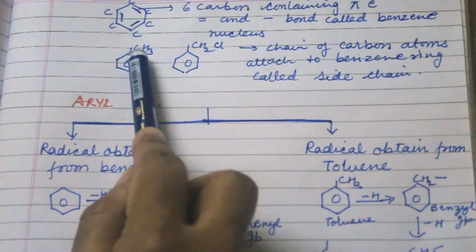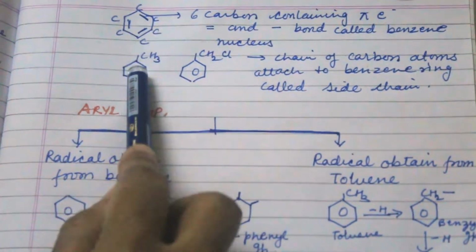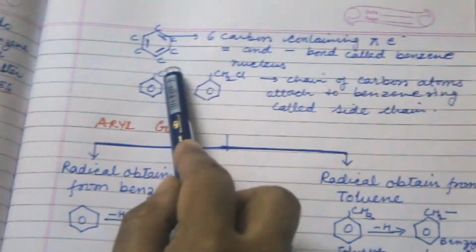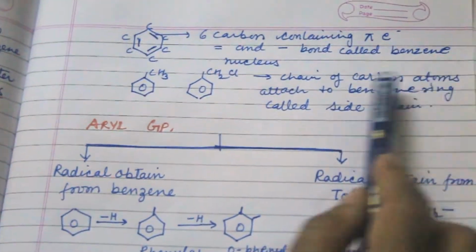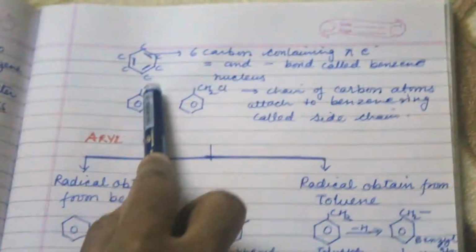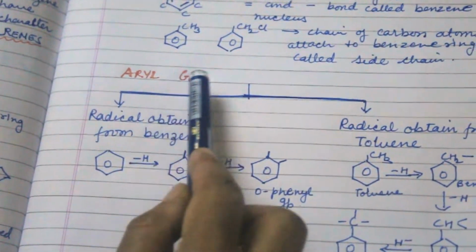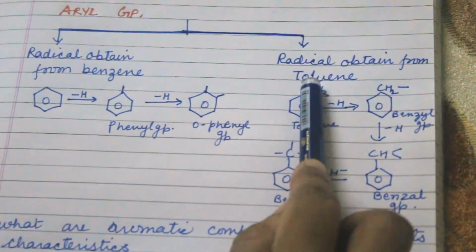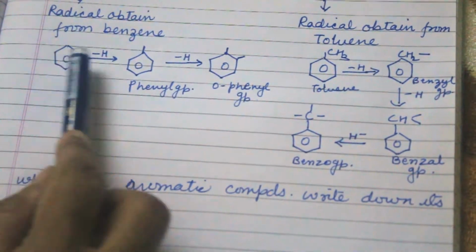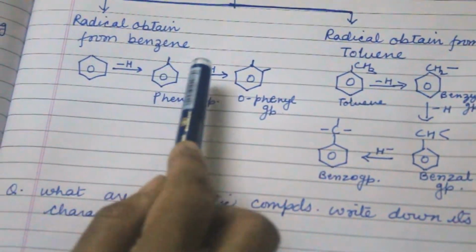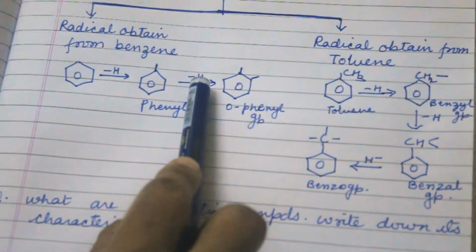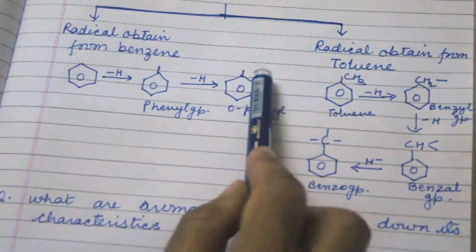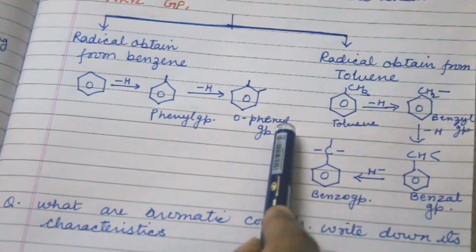And when this benzene structure contains one bond, such as toluene, this chain of carbon atoms attached to the benzene ring is called a side chain. Now come to the aryl group. It is of two types: radicals obtained from benzene and radicals obtained from toluene. When one H is removed from benzene, a bond occurs on the benzene ring. When 2 H are removed, two bonds occur. When one bond occurs, it is the phenyl group. When two bonds occur, it is known as ortho.